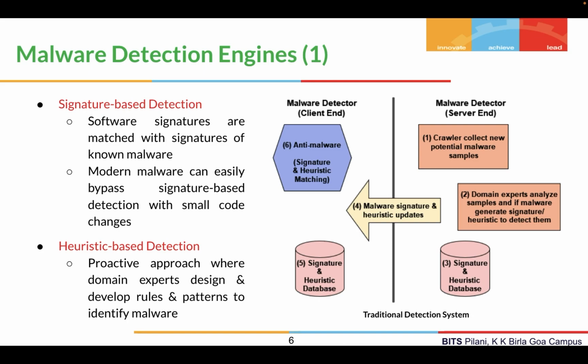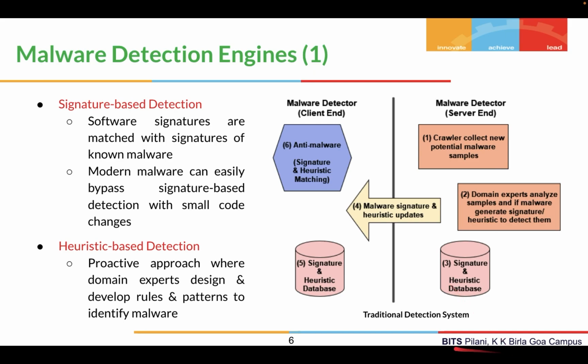Now we will discuss the various detection engines that have been developed over the years. Traditionally we have the signature based detection and heuristic based detection. Each software program has a digital footprint which we call a signature, and signature based detection basically stores the signatures of known malware in a database and tries to match this with the signature of a given sample, right? If it matches one of the samples from the database, then we can classify it as malware. Similarly, heuristic based detection is a proactive approach where the domain experts design and develop various rules or patterns that identify this malware.